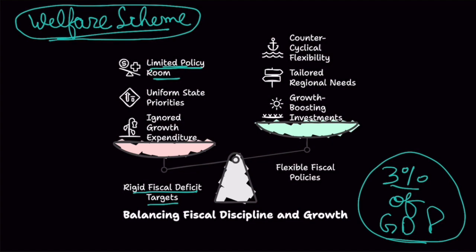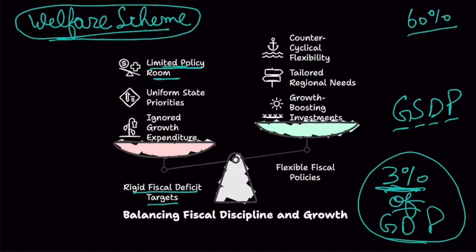Then what happens is that it's not just the central government that has to follow this target. Even state governments have to follow 3% of their GSDP, gross state domestic product. Now, in India, if we talk about both central and state governments, 60% of total expenditure by the government is incurred by state governments.